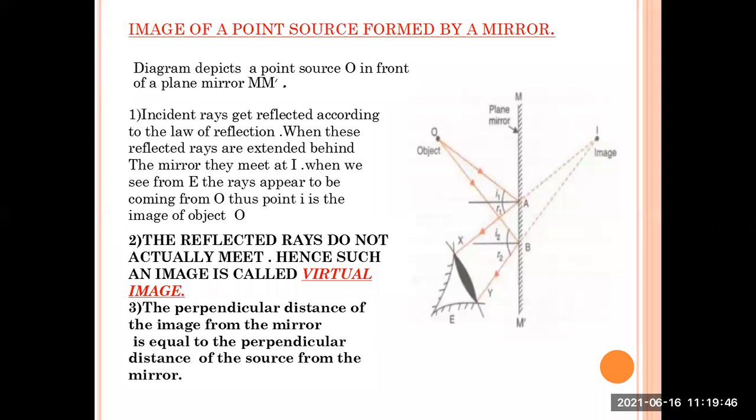Here we have learned the basic concept of virtual images. Why is this image called a virtual image? Because the reflected rays do not actually meet. Are they intersecting in front of the mirror? No. They are not intersecting behind the mirror either. But when we extend those lines, we get that they intersect somewhere and the image is formed there. So the reflected rays do not actually meet. Hence, such an image is called a virtual image.